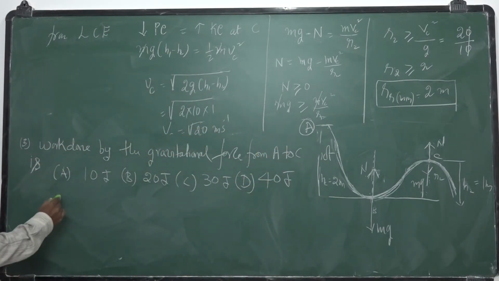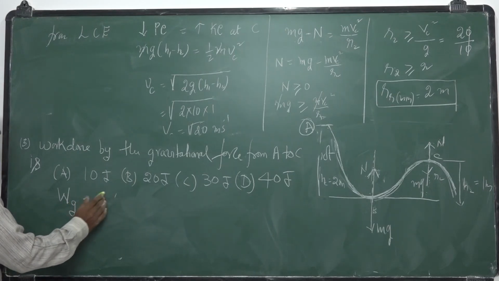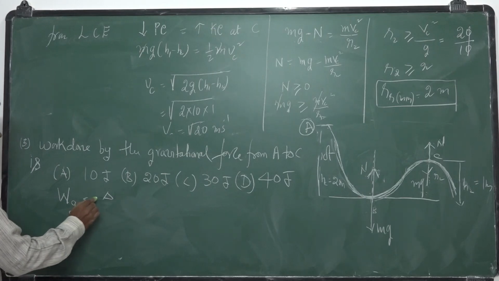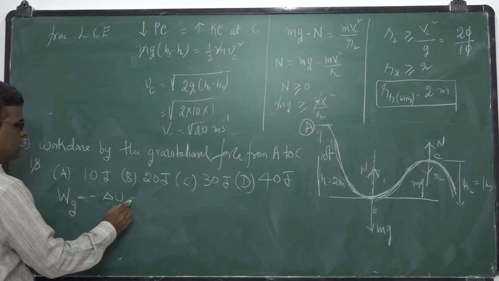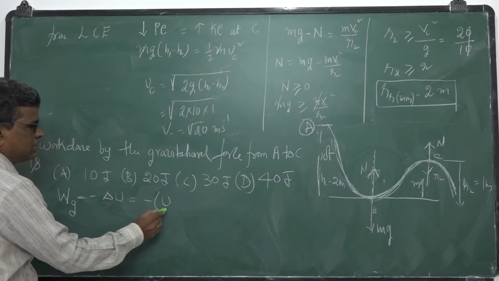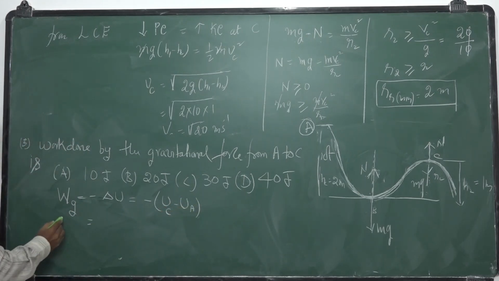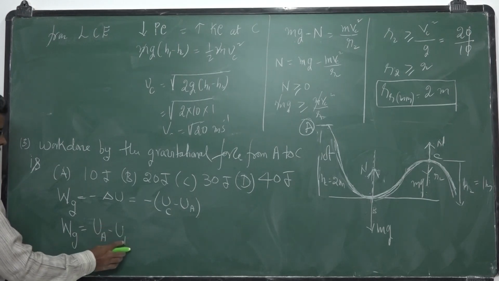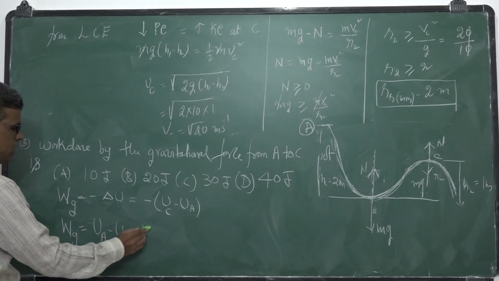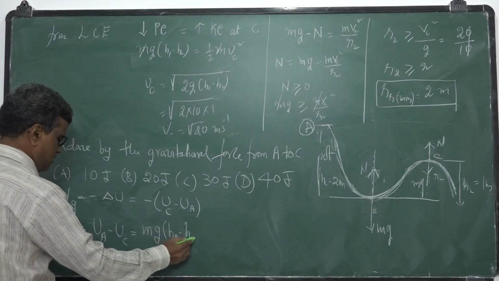Work done by the gravitational force is minus the change in its potential energy, that is minus (potential energy at C minus potential energy at A). So work done by gravity is equal to UA, the potential energy at A, minus the potential energy at C. That is mg times (height at A minus height at C).